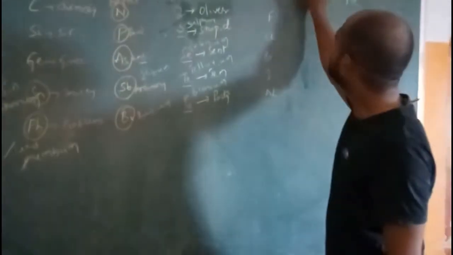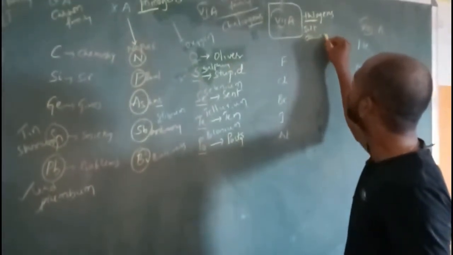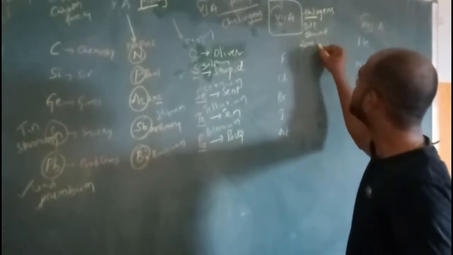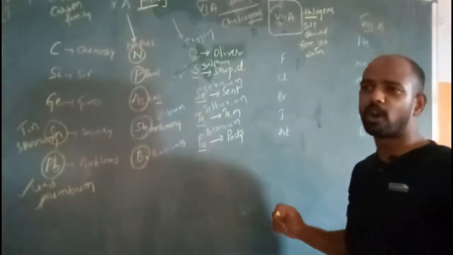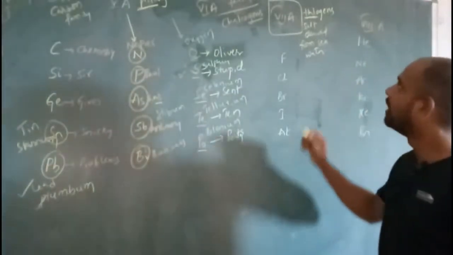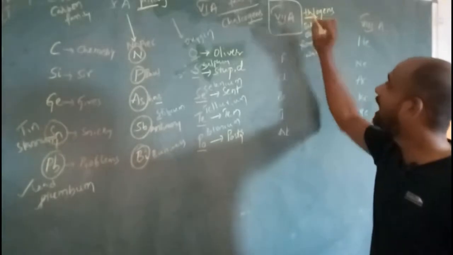So halo means salt derived from seawater. As they form salts which can be derived from seawater, they are called halogens.